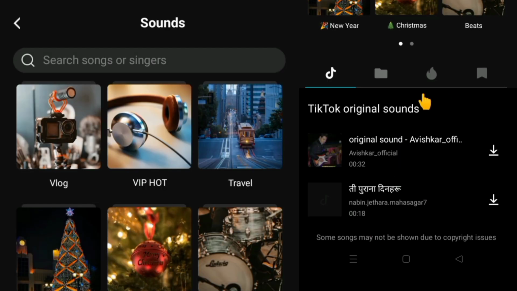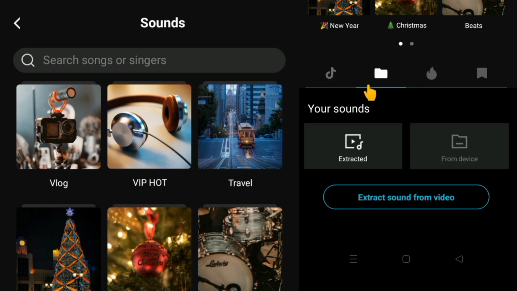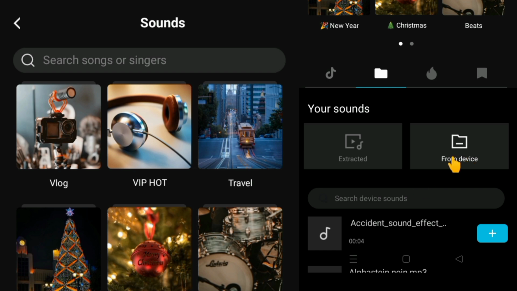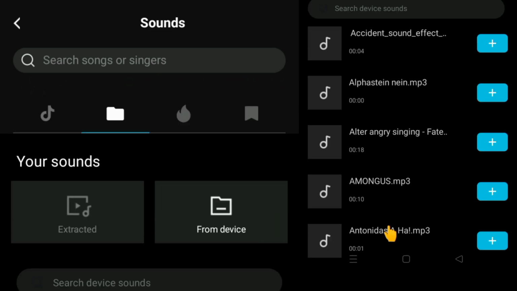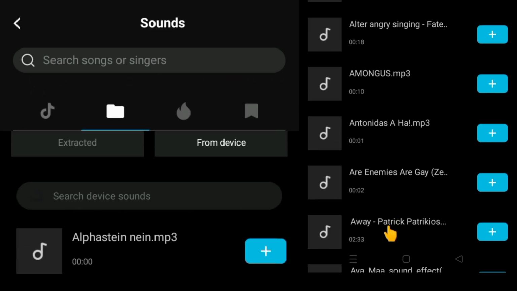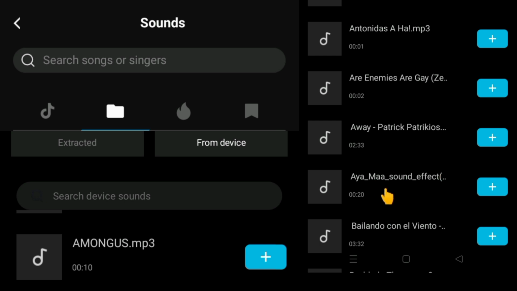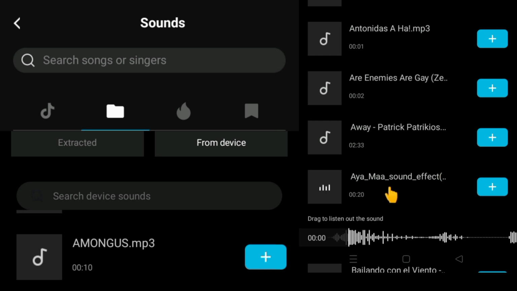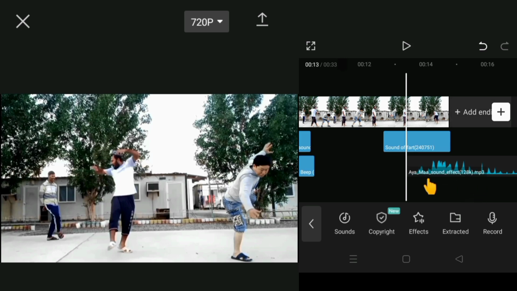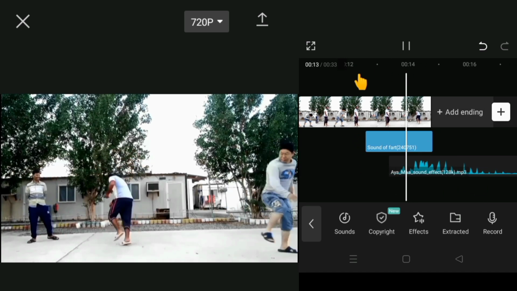Then I download the sound effect, copyright free. Then go to here and go to from device. We touch the from device. Then here I downloaded so many copyright free sounds. Yes, this is the sound. Yes, this is very good. So I add. Then we play this video again.